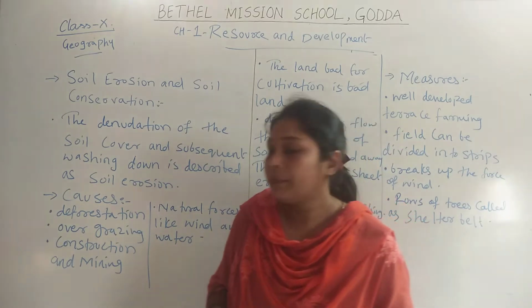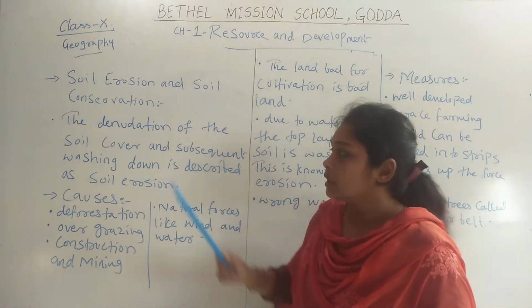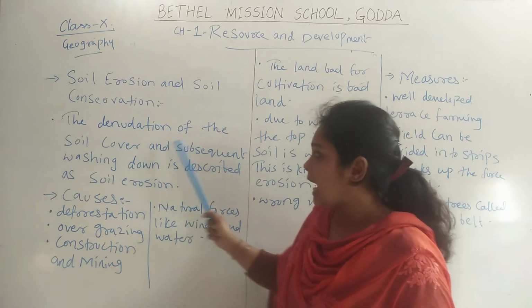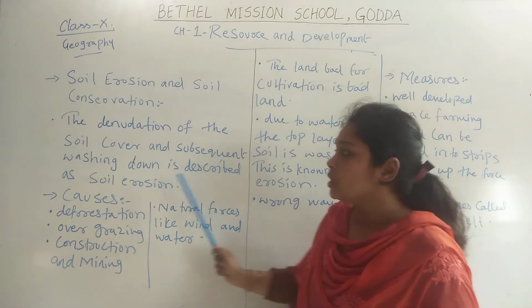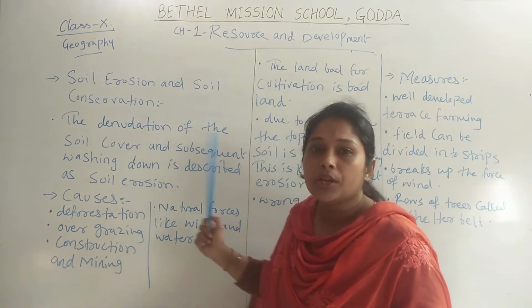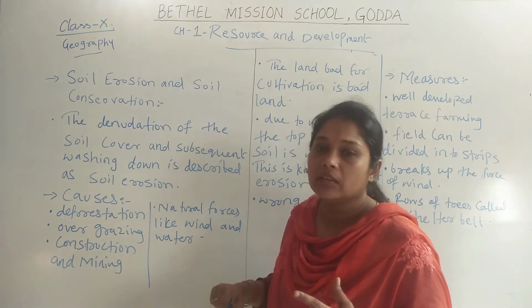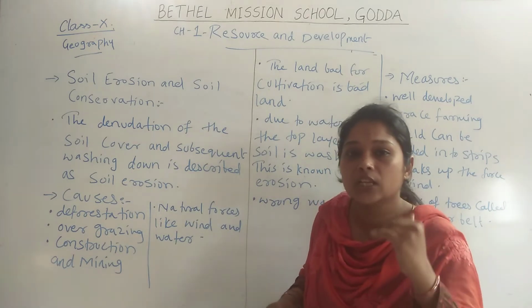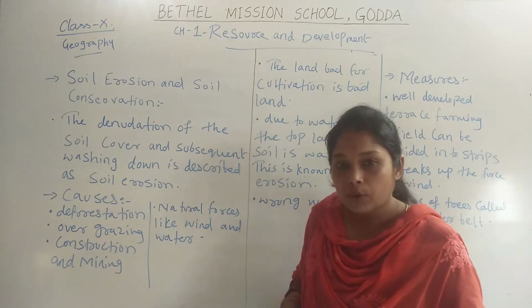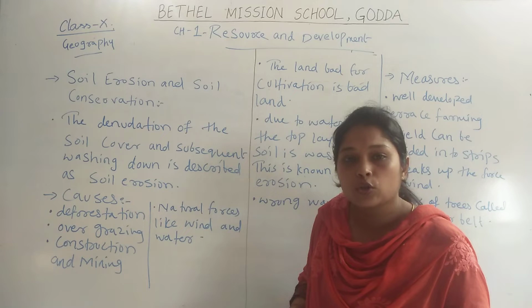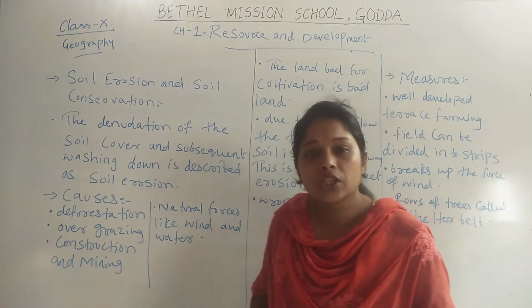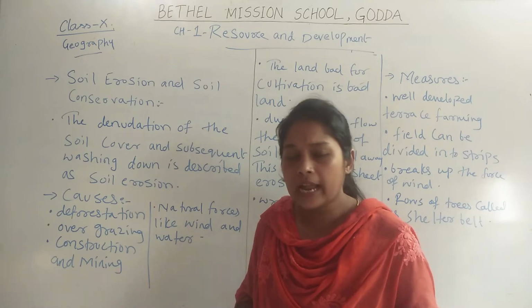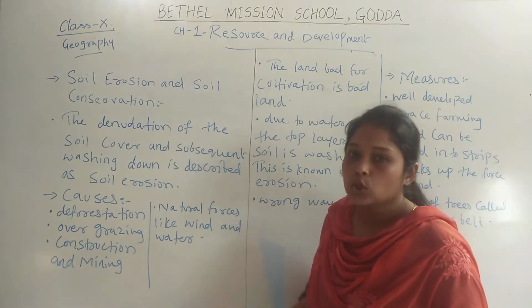So once again I am repeating, soil erosion means the denudation of the soil cover and subsequent washing down of the soil cover. When there is a denudation of the layers of the soil from the land because of rainfall or the fast flow of rivers, the soil gets washed away from the land surface, which is called soil erosion.